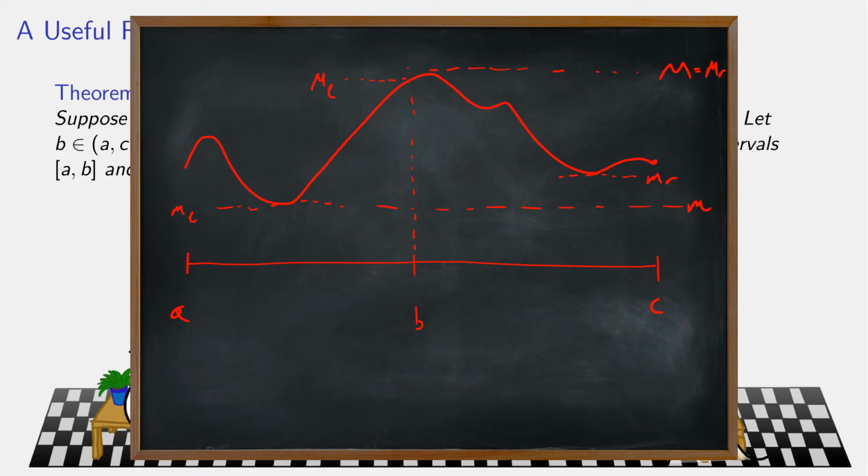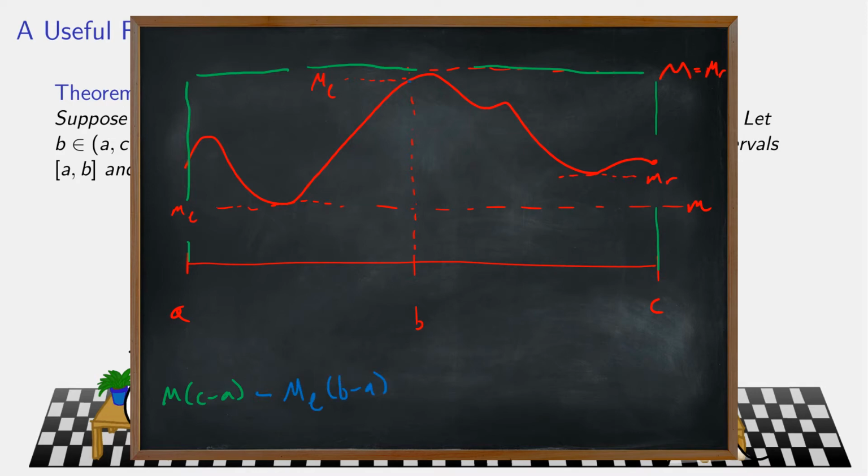So let's go ahead and change up our colors. So M times C minus A is this entire rectangle, the supremum overall times the width of the entire thing. Then what I'm going to do is subtract, and let's draw this in blue, the supremum on the left times the length of the left.